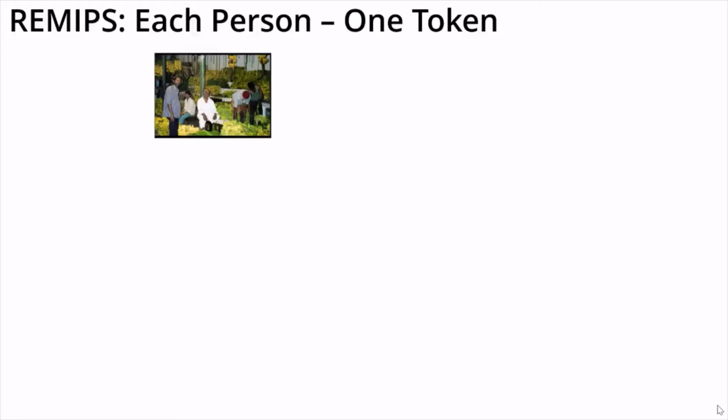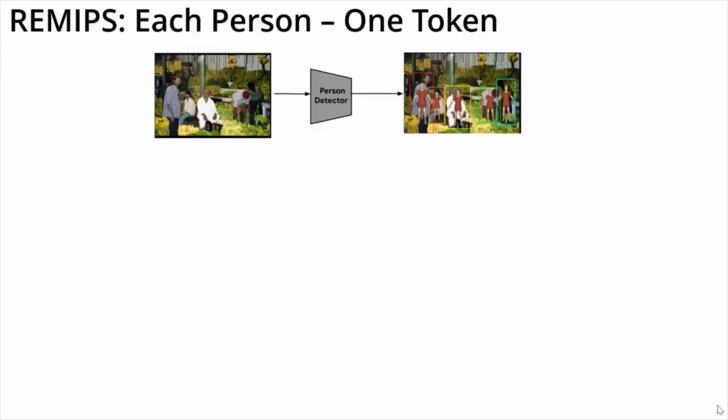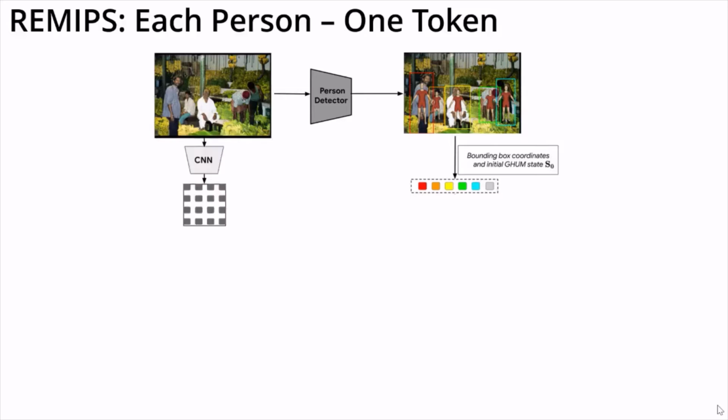Here is an overview of REMIPS. Given a monocular image, we first use an off-the-shelf person detector to locate each person in a scene. Our novel idea is to treat each detected person as one token of a transformer network. We represent a person token by its bounding box coordinates and an initial default GHUM state.